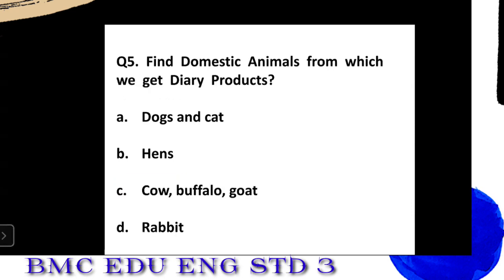Fifth one. Find domestic animals from which we get dairy products. Dairy products, milk products. Okay. A. Dogs and cats. B. Hens. C. Cow, buffalo, goat. D. Rabbit. Select the right option.